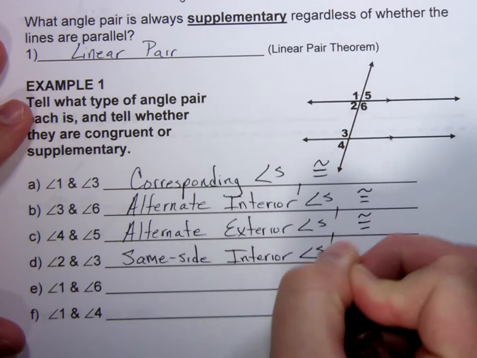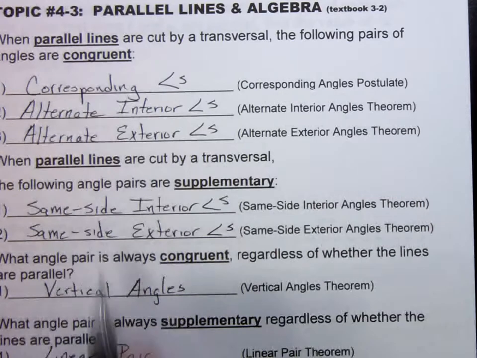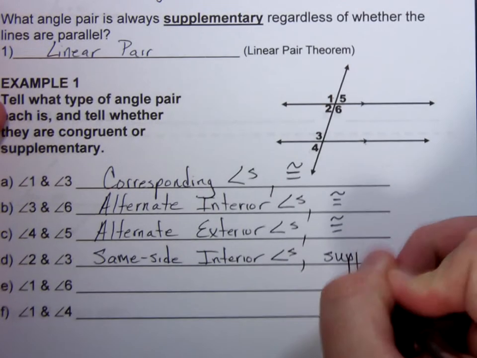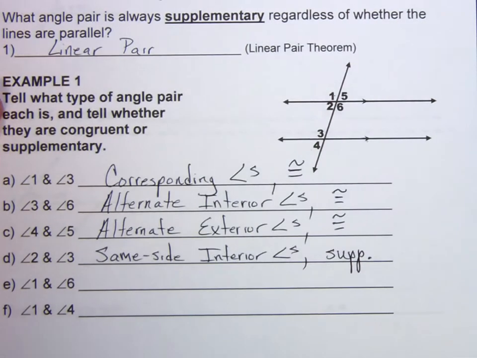And notice it starts with an S. Same side interior angles are supplementary when those two lines are parallel. So they are supplementary, and we're just going to abbreviate it. Sub.